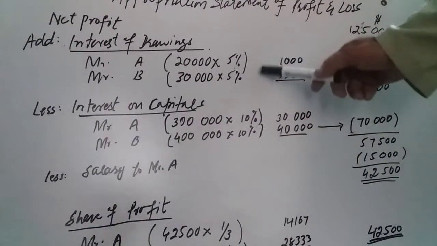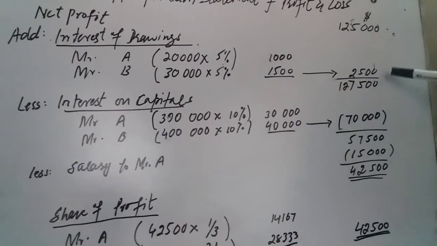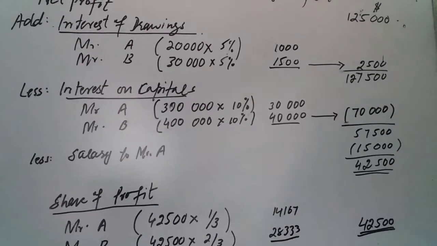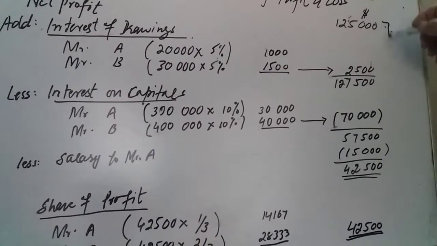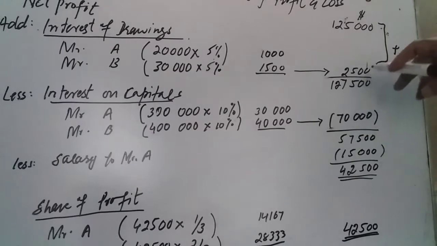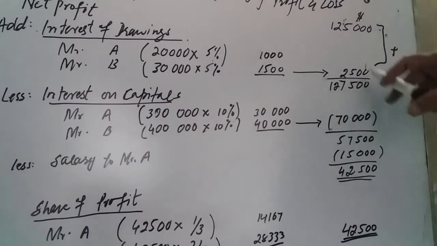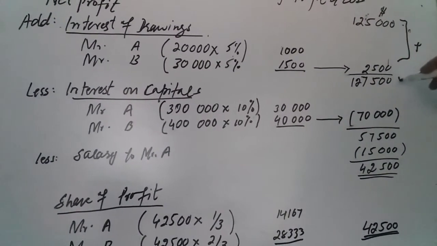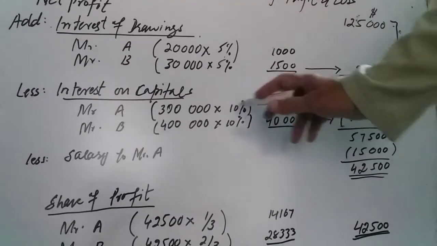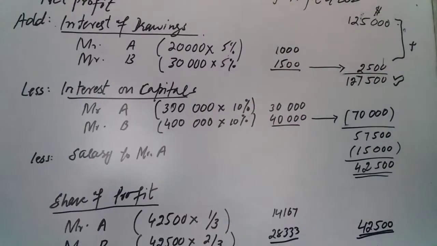Altogether 1,000 and 1,500 is 2,500. It is added to 125,000, which is equivalent to 127,500.